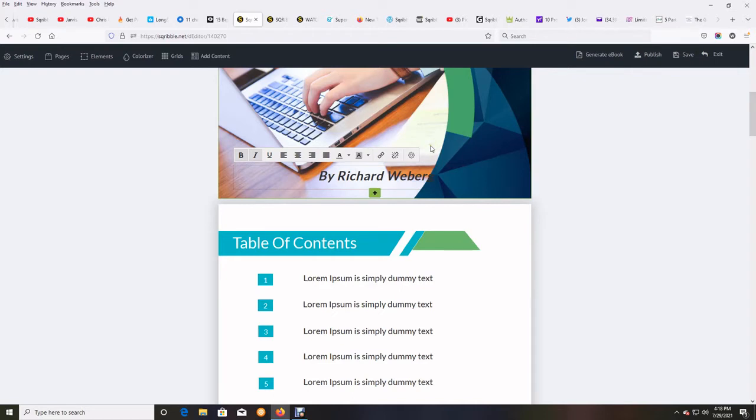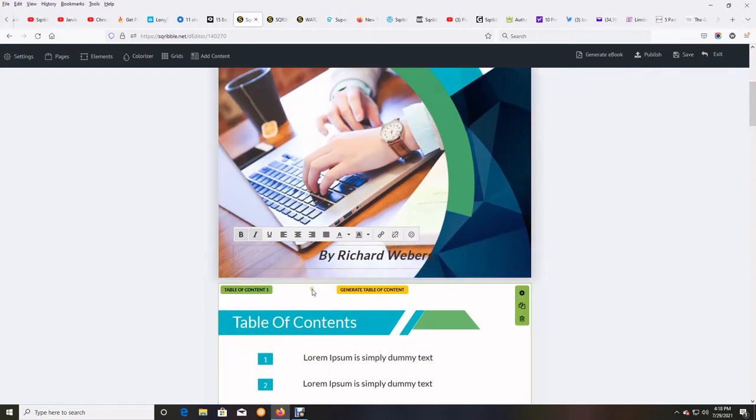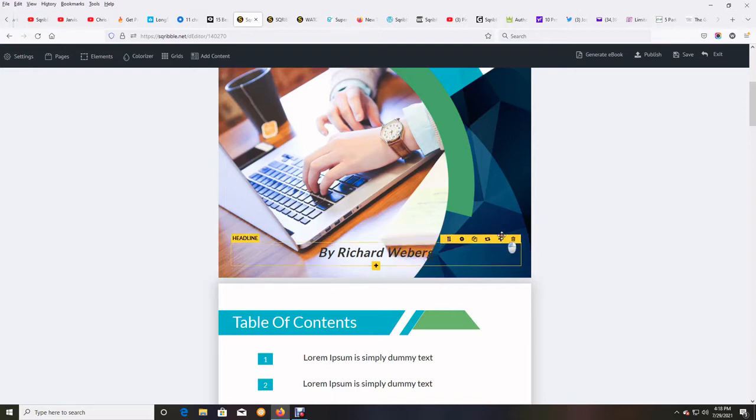It's that simple. Okay, but now I don't like where this is, and you can see again if I highlight here, there's a little up and down, almost like a cross symbol. That's a move element, so that means you can left click on it and I can move this anywhere. You can see it doesn't really show up unless I go here. I like it better there because it shows up better.